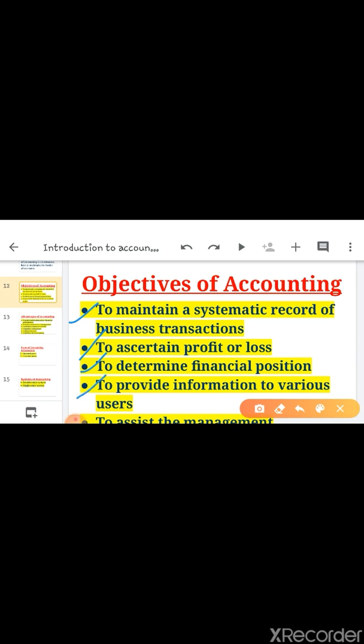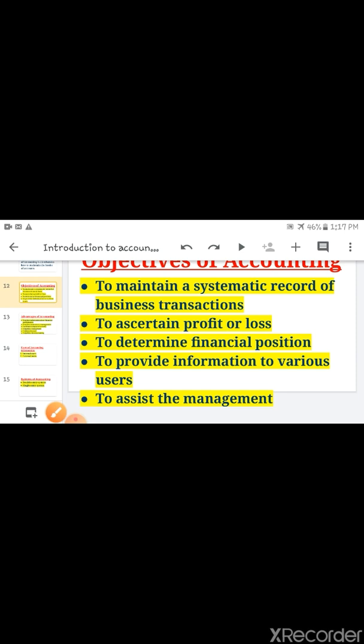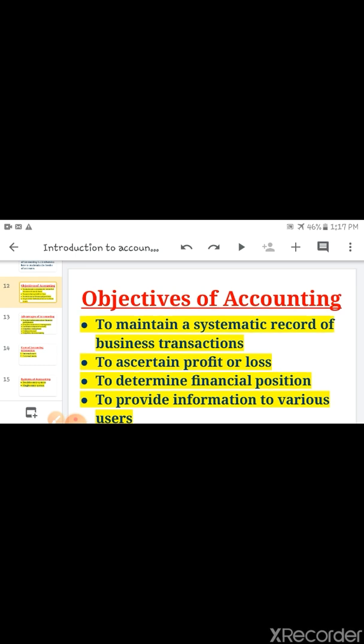It depicts the position of assets, liabilities and capital of the proprietor. Next is to provide information to various users. If we maintain proper books, then we will provide accounting information to the users. Then, to assist or facilitate management. Management also requires financial information for decision making and for good, effective control. So these are the objectives of accounting.